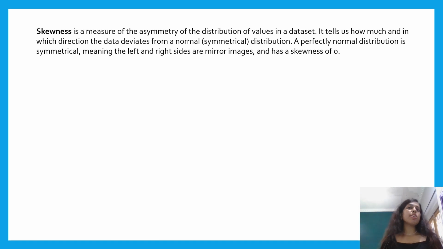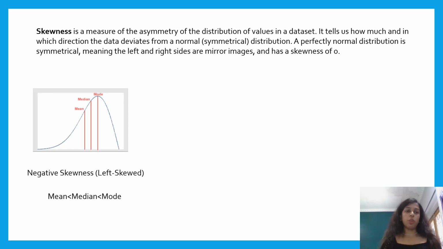Before we wrap up, let us talk about skewness, which is a measure of how asymmetrical your data distribution is. Skewness shows us whether the data points are concentrated more to one side of the mean or if they are evenly distributed. A perfectly normal distribution will have a skewness of 0, meaning it is symmetrical, and the mean, median, and mode will all be equal. However, most real-world data is not perfectly symmetrical, and skewness helps us understand the direction of the asymmetry.